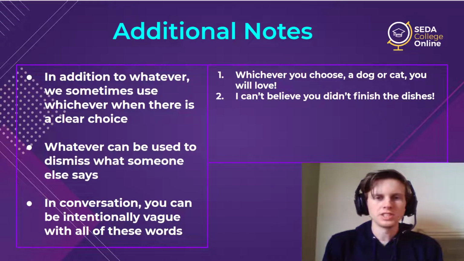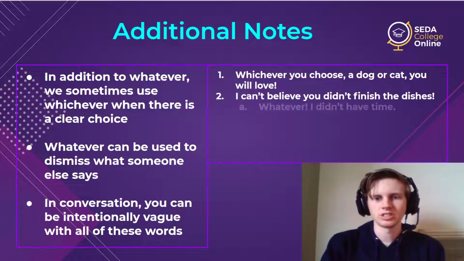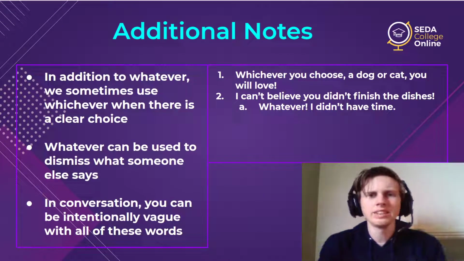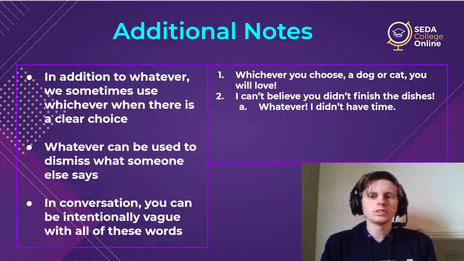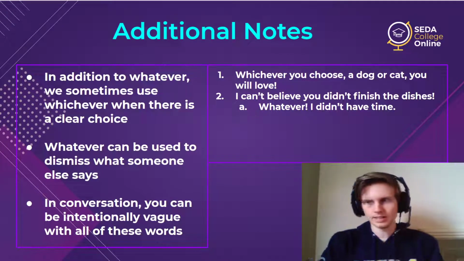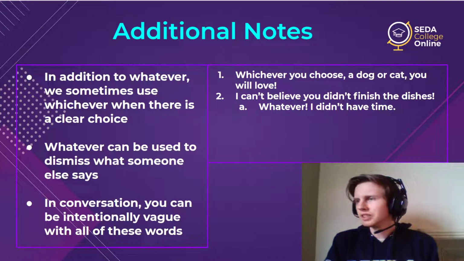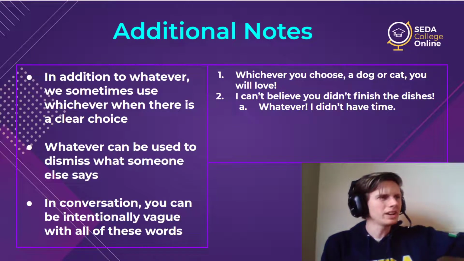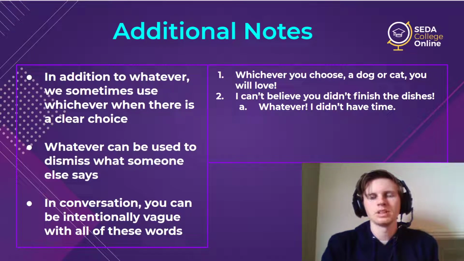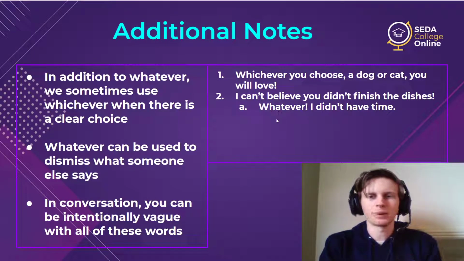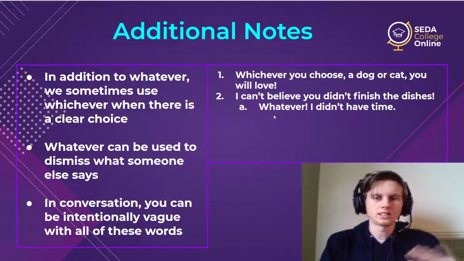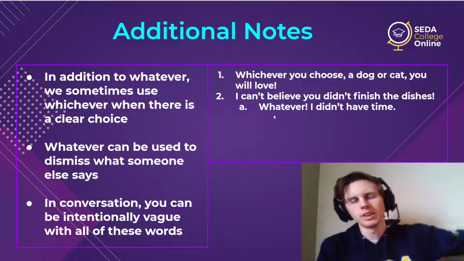Number 2, to dismiss. I can't believe you didn't finish the dishes. Whatever. I didn't have time. So in this example, someone has spoken to you. They say, what? I can't believe you didn't finish the dishes. And you can just say, oh, whatever. I didn't have time. So you can use this as kind of an expression to really emphasize what you say is unimportant. I don't care.